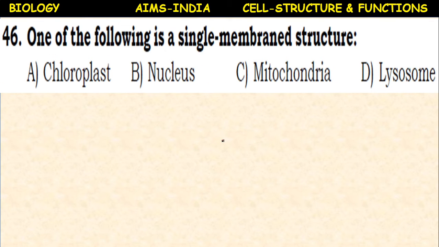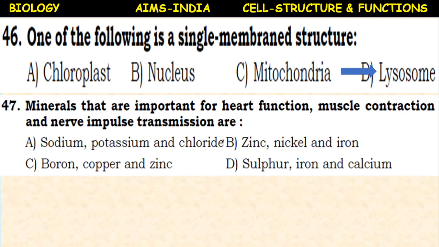One of the following is a single membrane structure: chloroplast, nucleus, mitochondria, lysosomes. Chloroplasts contain a double membrane, the nucleus contains a double-layered nuclear envelope, and mitochondria also contain a double-layered membrane. So here lysosomes are covered by a single membrane.